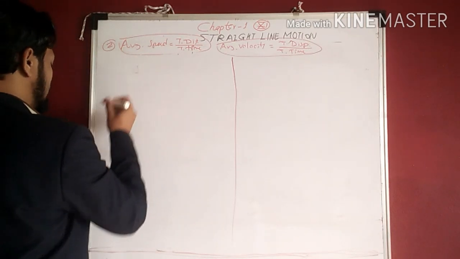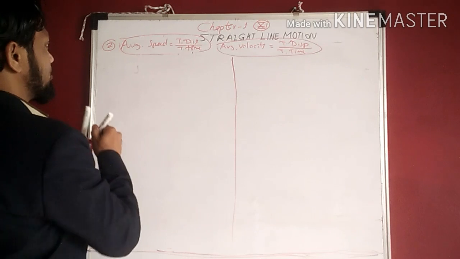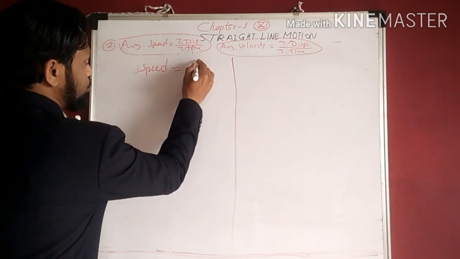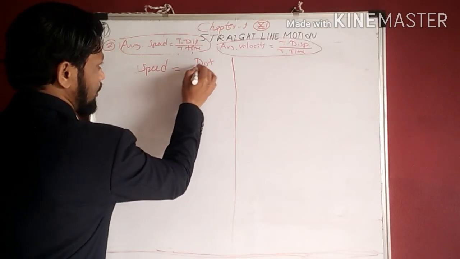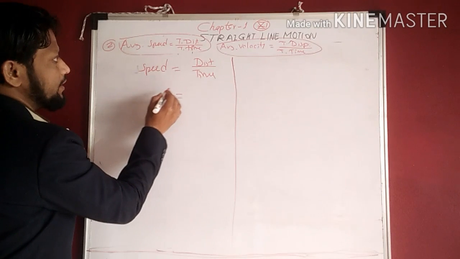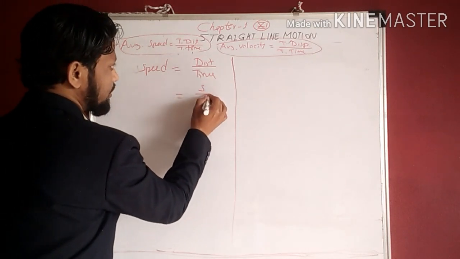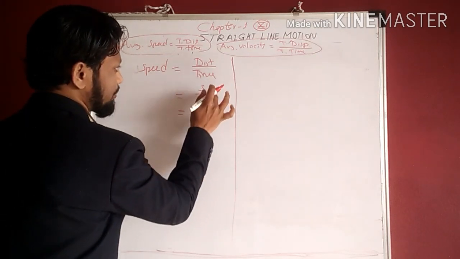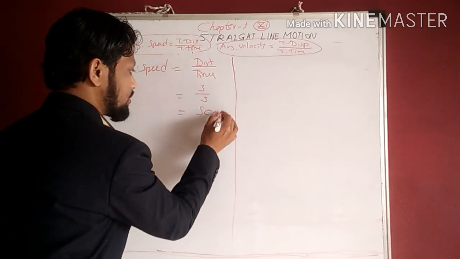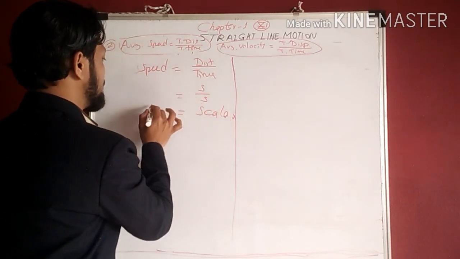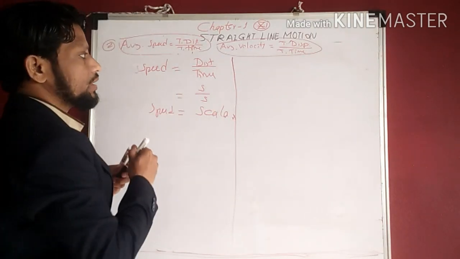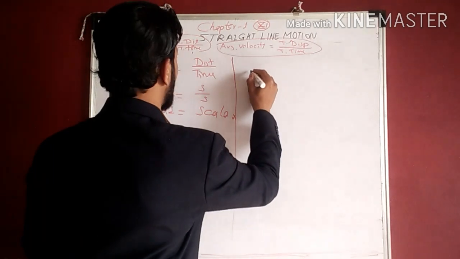As speed is given by the formula, speed is equal to distance upon time. Distance is a scalar quantity and time is also a scalar quantity. Scalar upon scalar is also scalar, so speed is a scalar quantity. While in case of velocity, velocity is equal